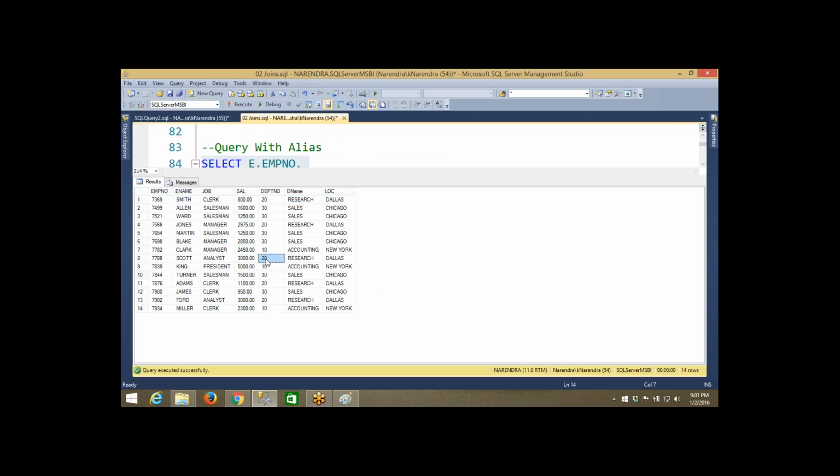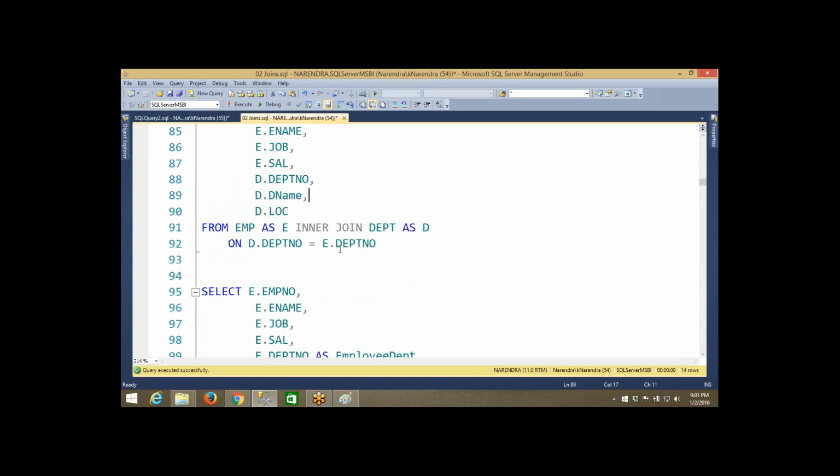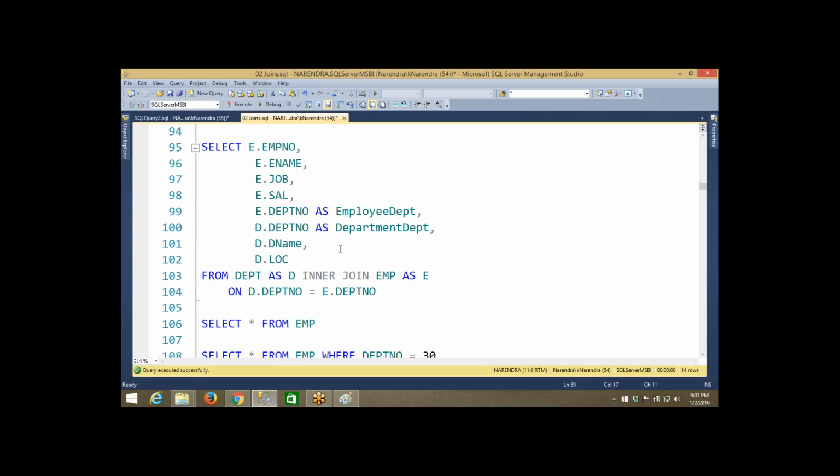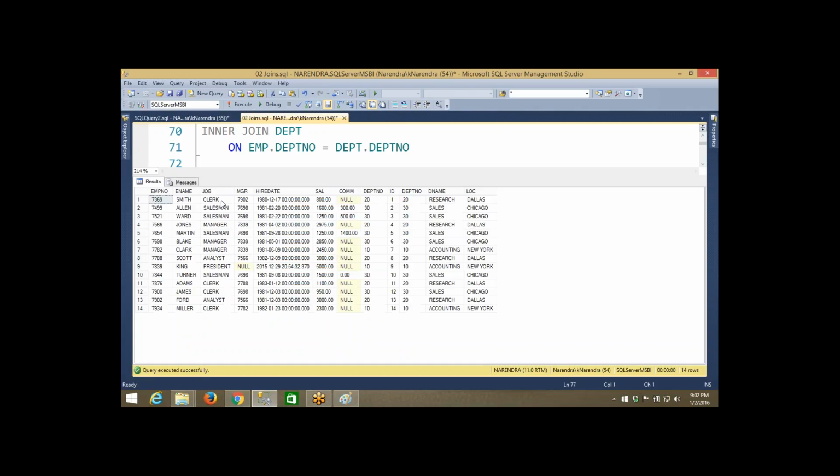This is the join operation. We can see employee data as well as department data. Everything is available here. Like this we can write. Suppose you want to retrieve all the data, what do we need to do? Generally we write select star from emp. Suppose you want to retrieve all the data after joining: emp dot star, dept dot star. That's it, very simple. You can see employee data as well as department data, each and every column comes out.